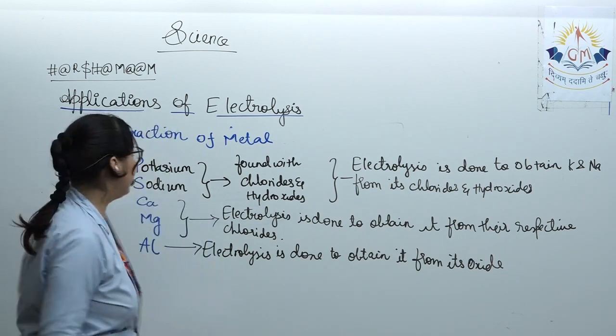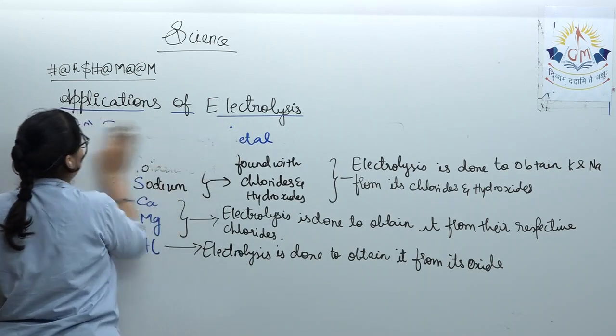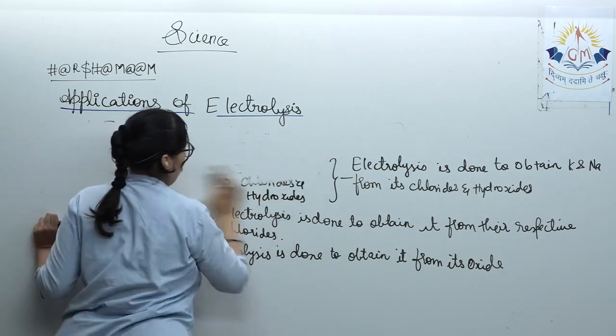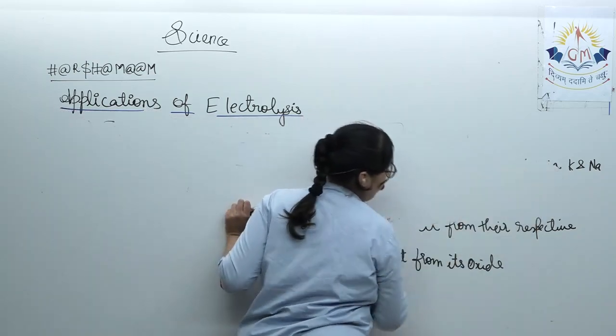I hope you have noted it. Then next, the third one, which is electrolytic refining, or you can say refining of metals.